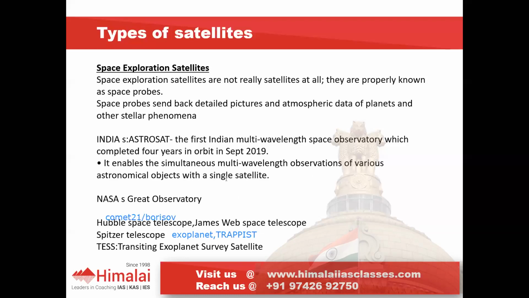Means, suppose if water is present in that planet, it should not get evaporated, or it should not become icy. Okay, so if water should exist in the liquid form, such zone is called as habitable zone. So that zone is habitable for the living organisms. So we are in look for such exoplanets. Okay, exoplanets. So Spitzer telescope helped us to find exoplanets around this TRAPPIST star.